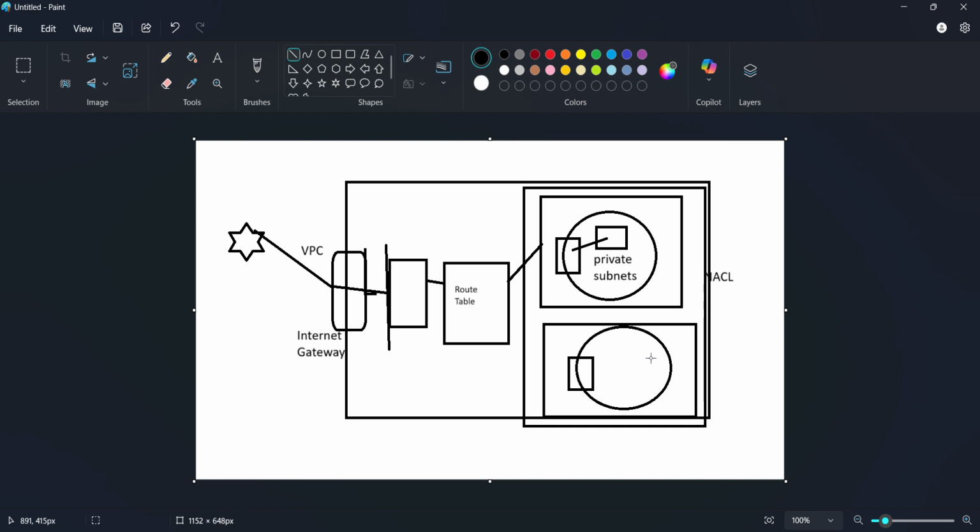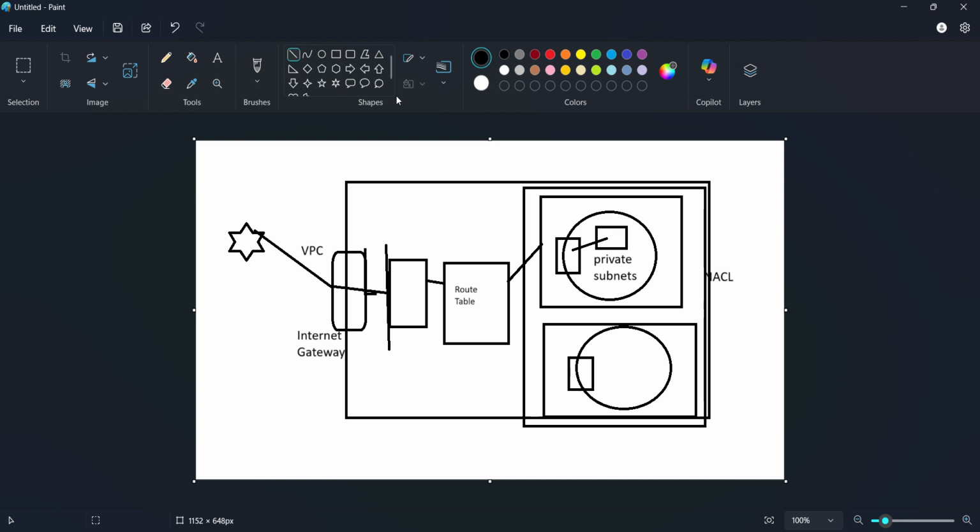So NACL acts as a security layer at the subnet level. For example, take a junior developer, a full stack developer, a web developer. I'll give him an instance and tell him beforehand to configure a security group so that only specific ports will be allowed.